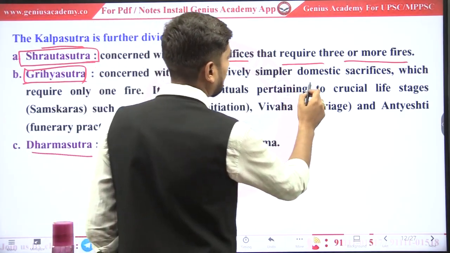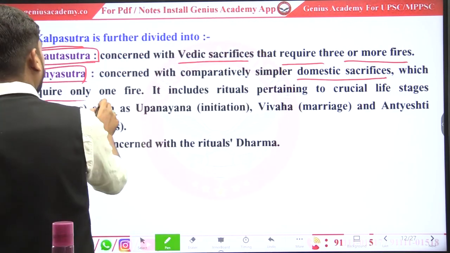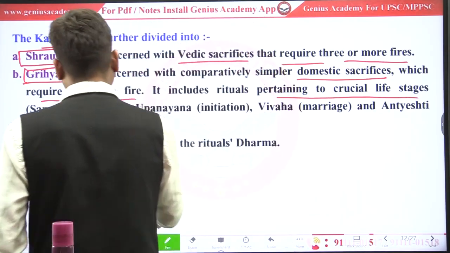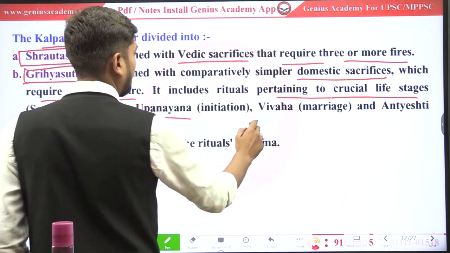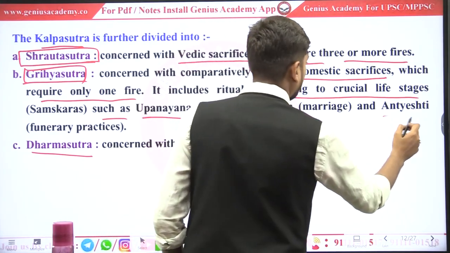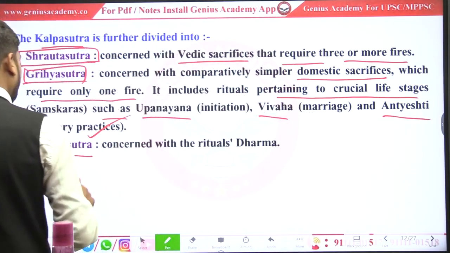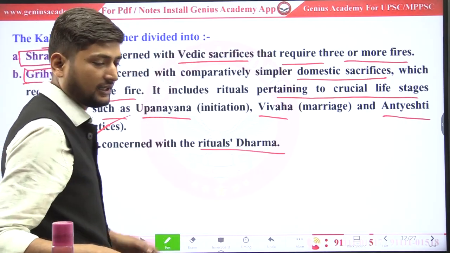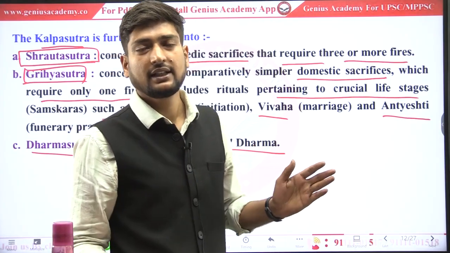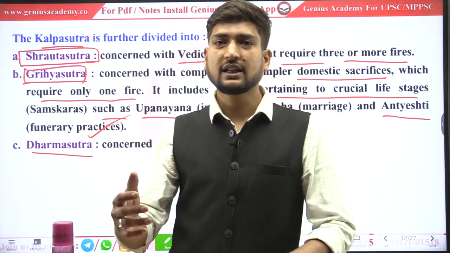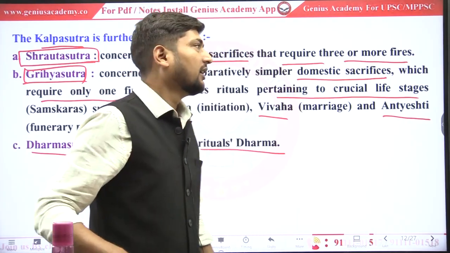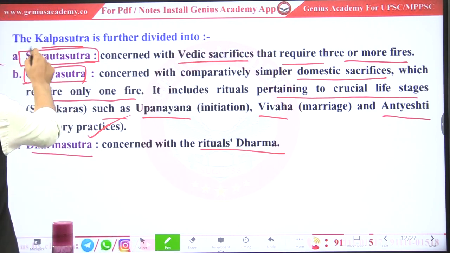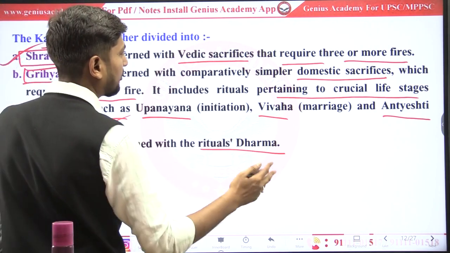It contains domestic sacrifices which require only one fire and pertain to crucial life stages such as Upanayana, Vivaha and Antyeshti, that is, funerary practice. Dharma Sutra contains the rituals of dharma. These also contain how to perform which type of ritual, and different types of fire used in yagna.